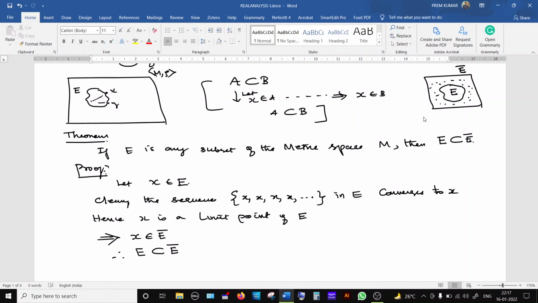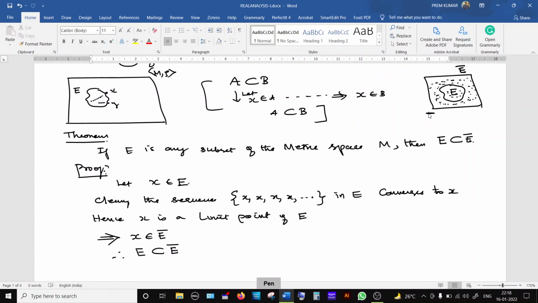So now the next important definition, that is a topic, that is closed set. If the given set and the closure are equal, then we say that the set is a closed set. That is, all the limit points will be inside the set E itself. If this happens, then that set will have this property. E will be equal to the closure. That is, all these limit points which are outside this set E will be inside this. So what will happen? This E and E bar both will be same. So that is the next definition we are going to see.